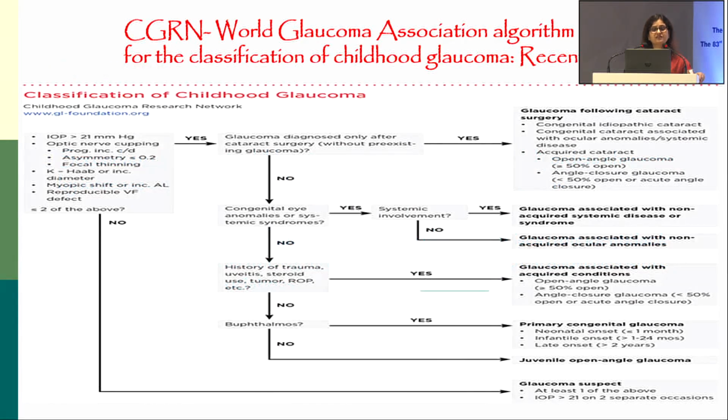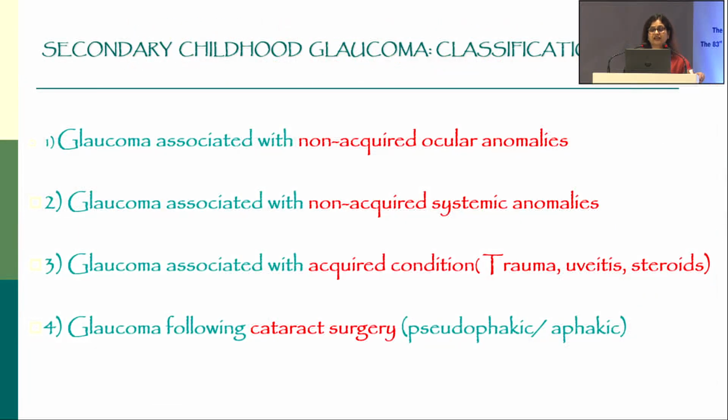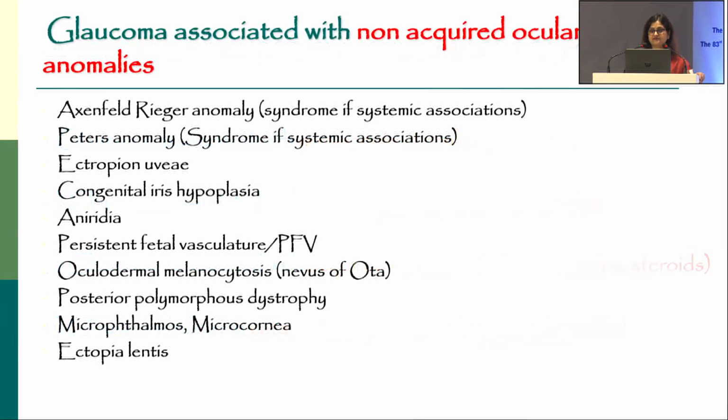So we have this recent CGRN classification, and the CGRN classifies secondary glaucoma as glaucoma associated with non-acquired ocular anomalies, glaucomas associated with non-acquired systemic anomalies, glaucomas with acquired conditions like trauma, uveitis, steroids, and glaucomas following cataract surgeries.